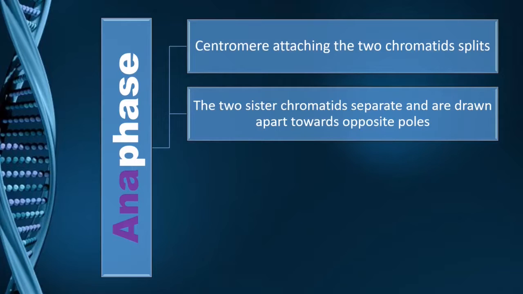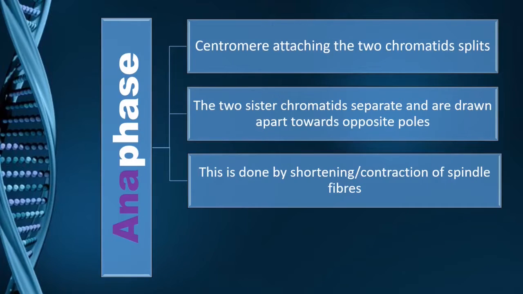Now, the two sister chromatids start to separate and are drawn apart towards opposite poles. They are now being pulled apart towards the opposite poles of the centrosome. This is done by shortening or contraction of spindle fibers.